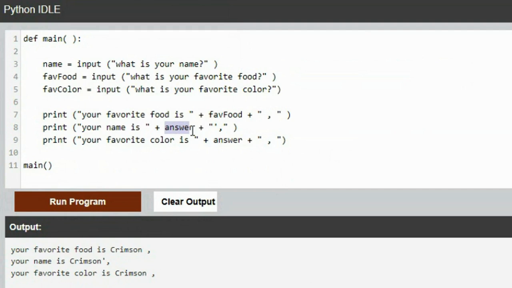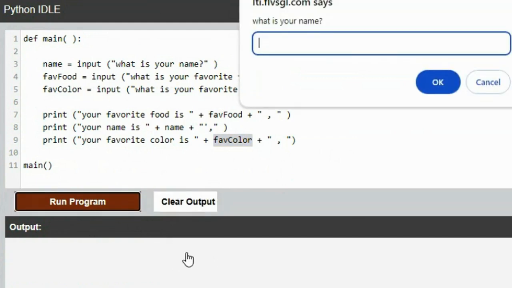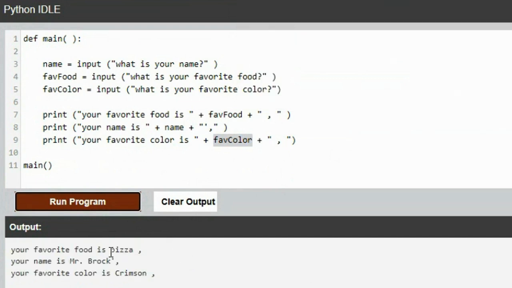Your name is name, and your favorite color is fave color. If this showed up 200 lines later in the code, I'd still know what that is because fave color means something. Answer didn't really tell me what I expect to have there. Mr. Brock, pizza, crimson. See, now it keeps them all as separate variables.